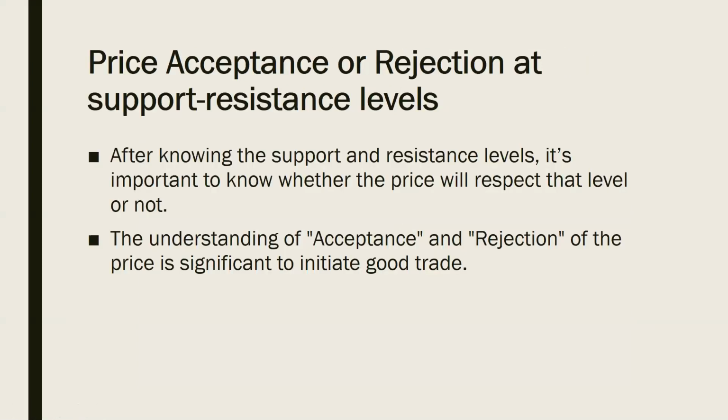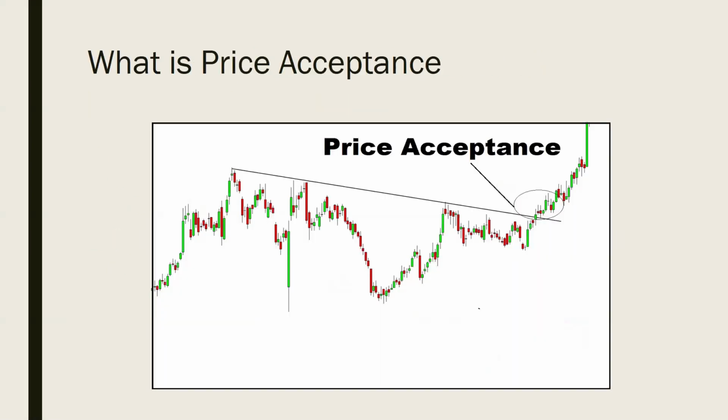Then the second important aspect of price action trading is price acceptance or rejection at support and resistance levels. In simple words, price acceptance is when price spends more time above or below a trend line. We'll walk through one by one. So this is price acceptance.